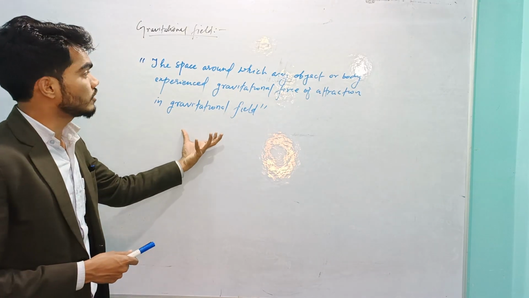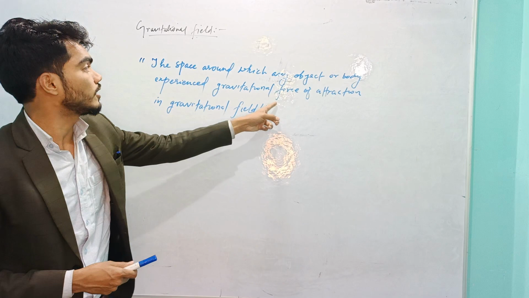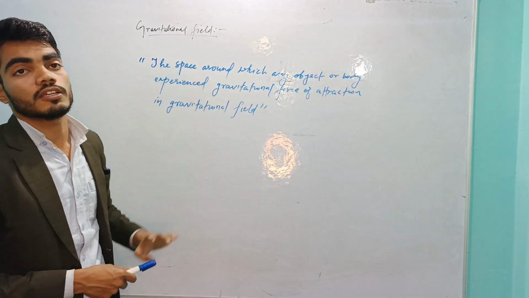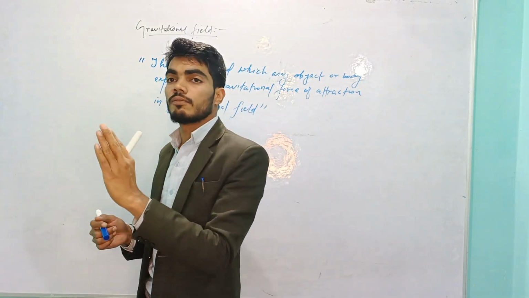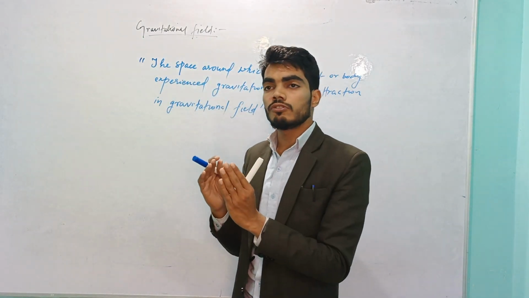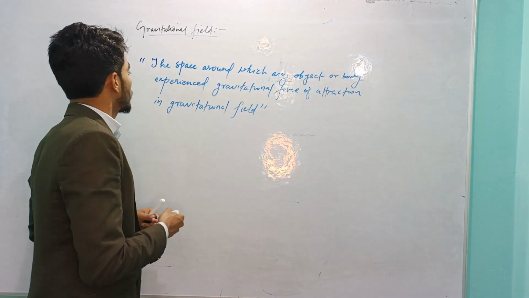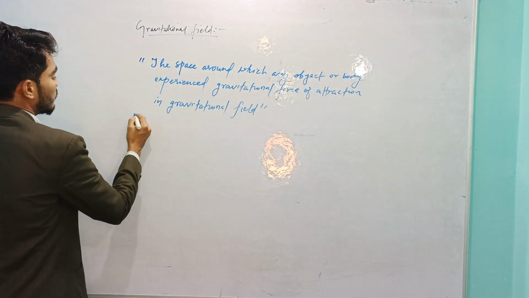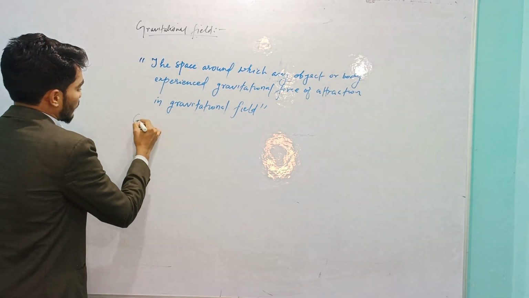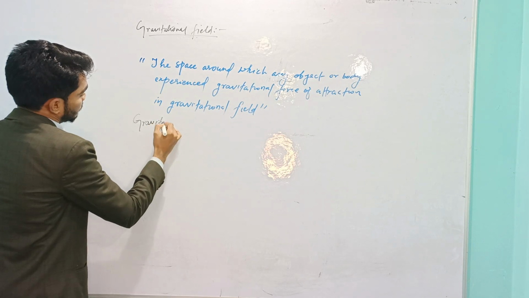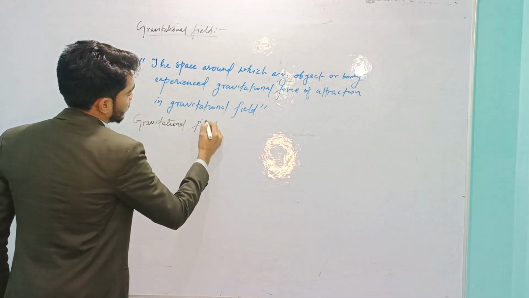So where we feel or experience a gravitational force of attraction, this field is a gravitational field. In the gravitational field, there is some path where we can assume the intensity of gravitation. So next, we are going to start the gravitational field intensity.